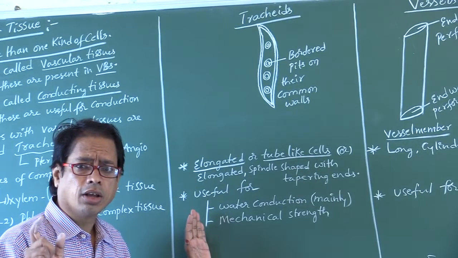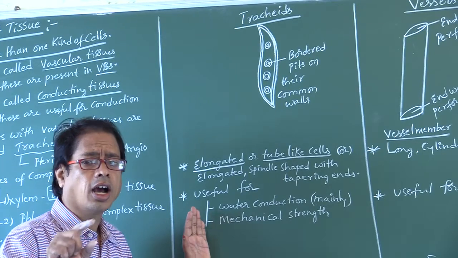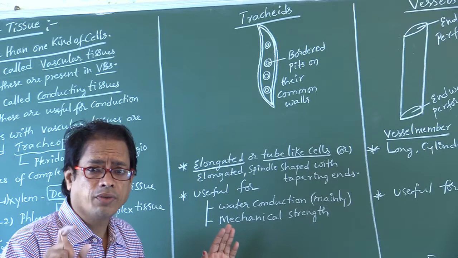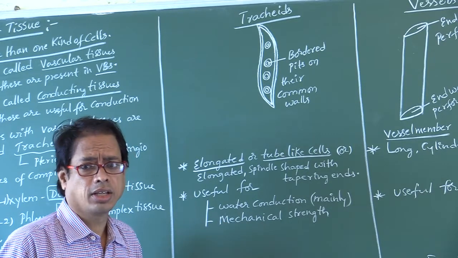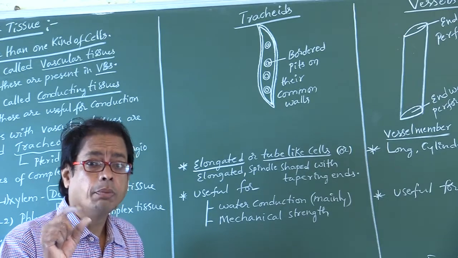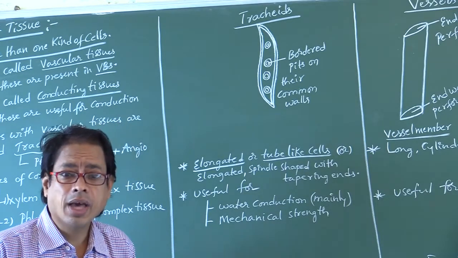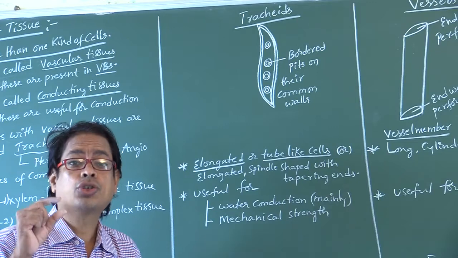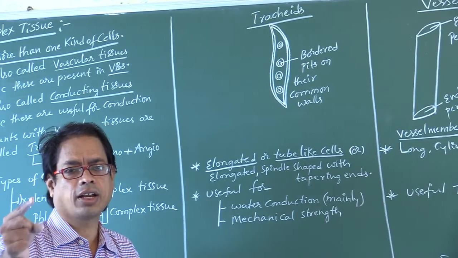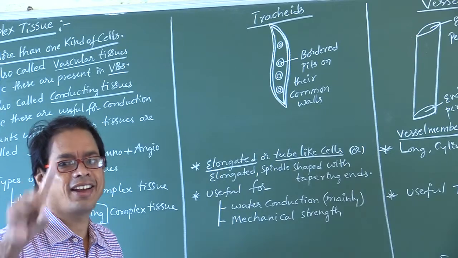Now, again I am repeating functions. Tracheids are useful for both water conduction and mechanical strength. Vessels are useful for water conduction. Xylem fibers are useful for mechanical strength, and xylem parenchyma is useful for storage of food materials like starch or fat, and other substances like tannins.